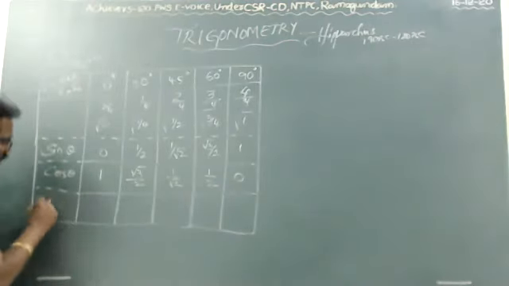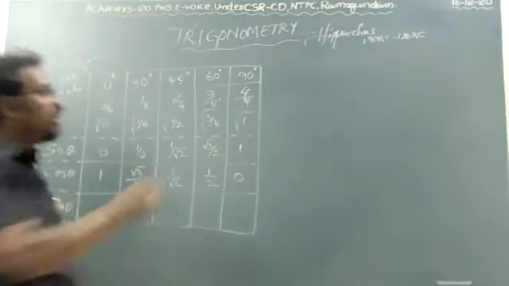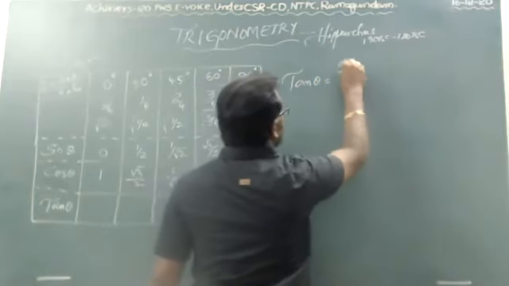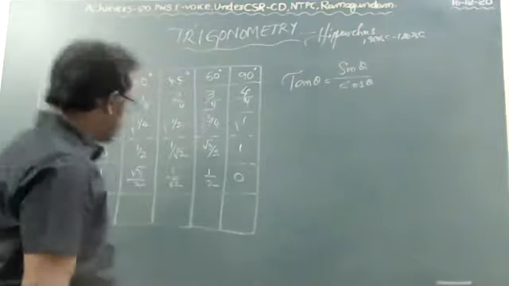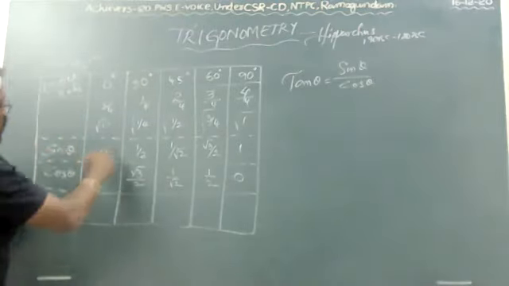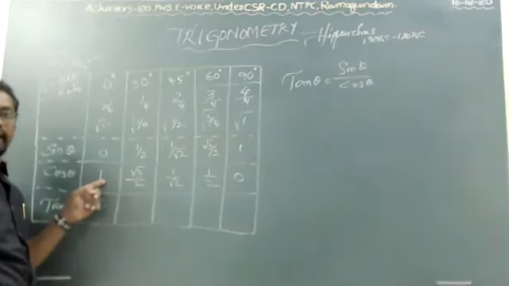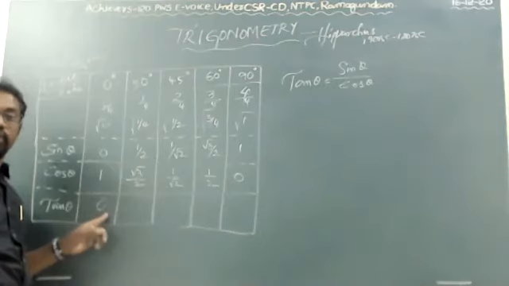And the third one is, you know, tan theta. Already I said that tan theta is equal to the formula sin theta by cos theta. See, 0 by 1 is nothing but sin theta by cos theta. 0 by 1, how much? 0. That is sin 0 degrees by cos 0 degrees. 0 by 1 is absolutely 0.